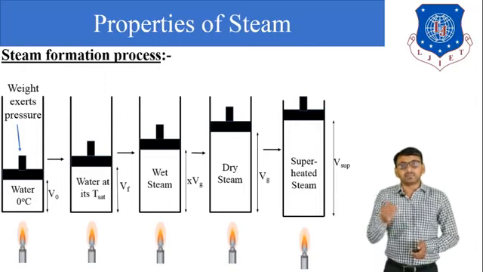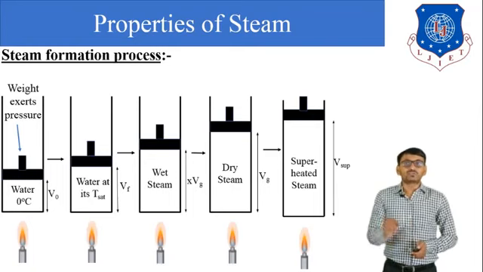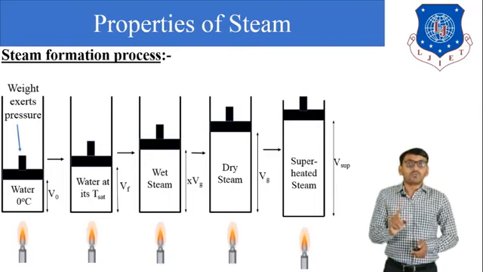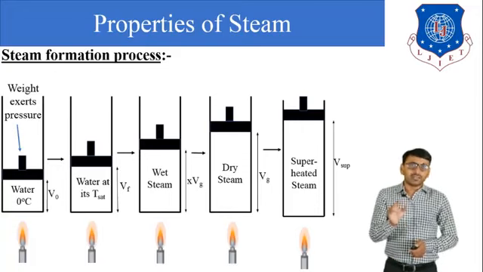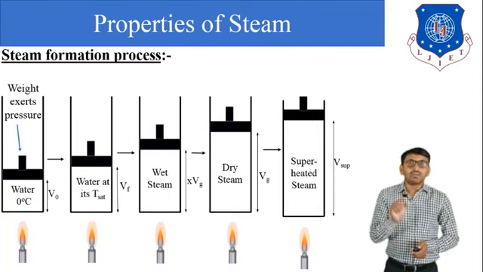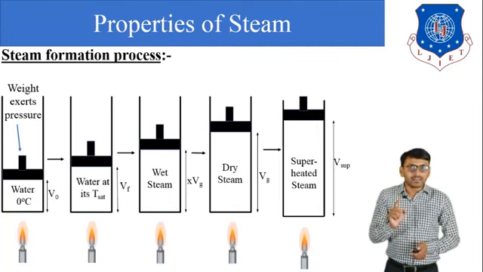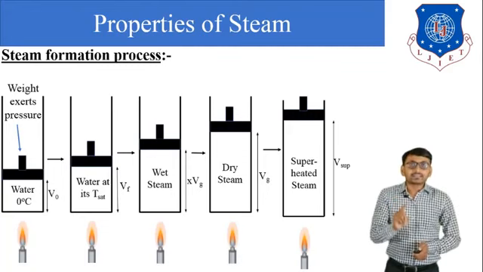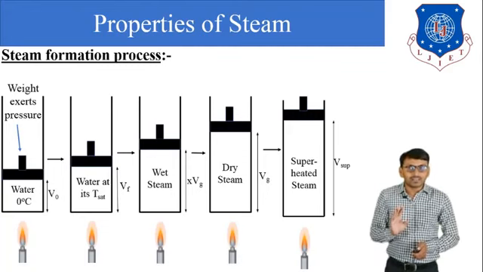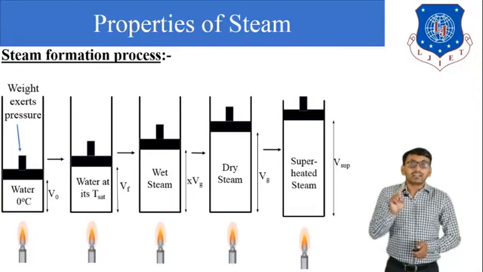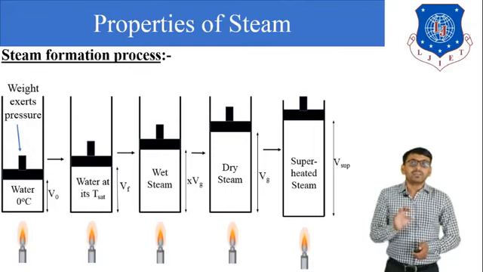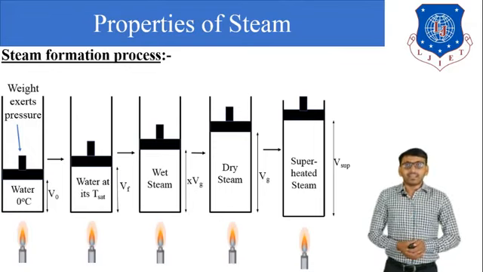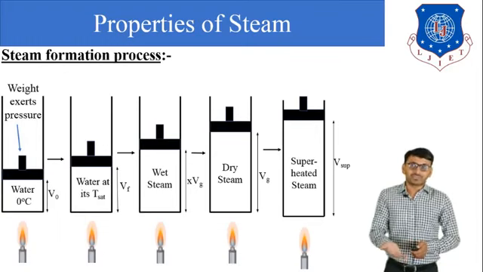Then again heat energy is supplied. So dry steam is converted into superheated steam of volume V superheated in the last diagram. So in the first diagram, there is water at 0 degree Celsius. In the second diagram, water at saturation temperature. In the third diagram, wet steam at saturation temperature. In the fourth diagram, dry steam at saturation temperature. And in the last diagram, superheated steam. And in this process, heat energy is supplied continuously.